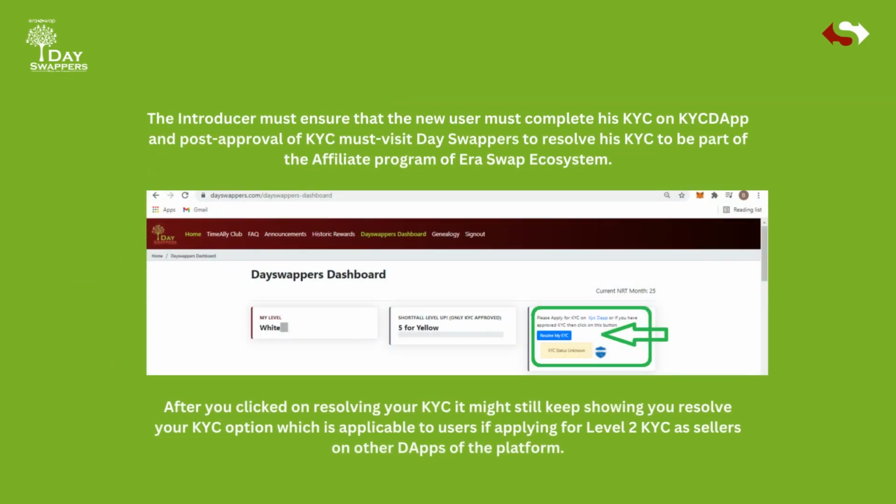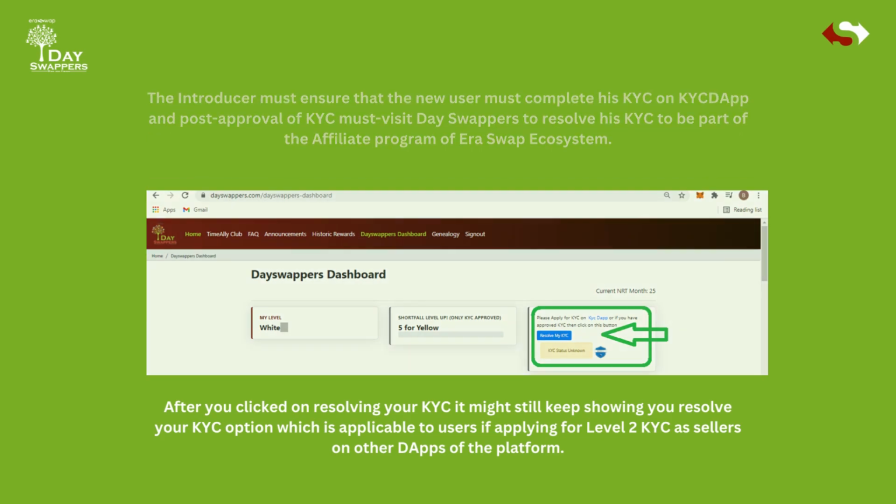The introducer must ensure that the new user completes his KYC on KYC DApp, and post-approval of KYC must visit DAOswappers to resolve his KYC to be part of the affiliate program of the Eraswap ecosystem. After you click on resolving your KYC, it might still keep showing you the resolve your KYC option, which is applicable to users applying for level 2 KYC as sellers on other dapps of the platform.